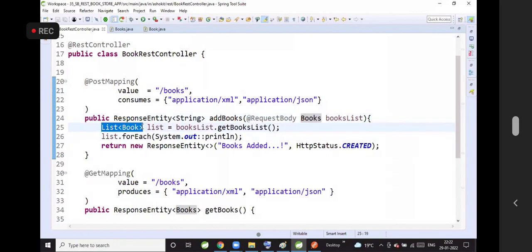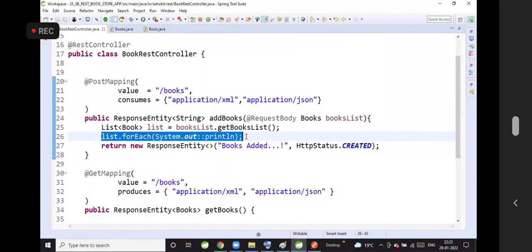Yes, sir. This is just for printing the value. No, I understand. Here, I got the list of book objects and I'm just printing them on the console. In future, we will store these objects into the database one by one. After performing some business logic, definitely we need to set each value, right? Each object will be persisted into the database. Each object will represent one record, so that record will be inserted into the table. Now, if I get 10 records in this collection, 10 records will be inserted into the table.